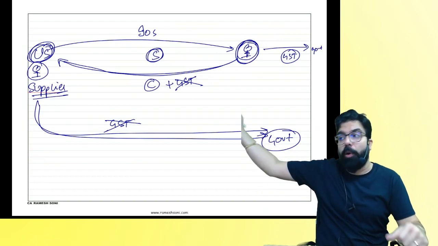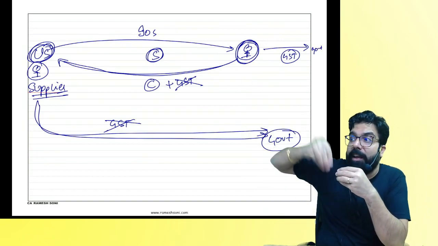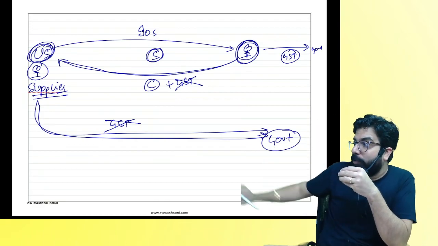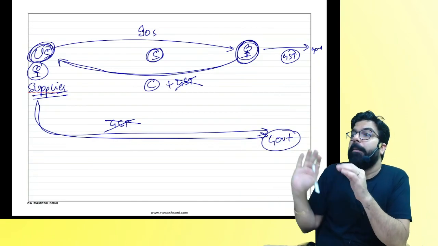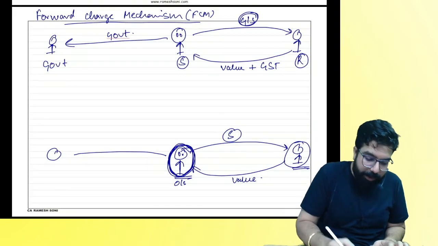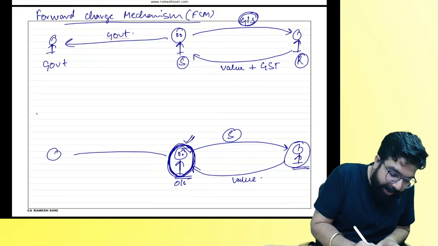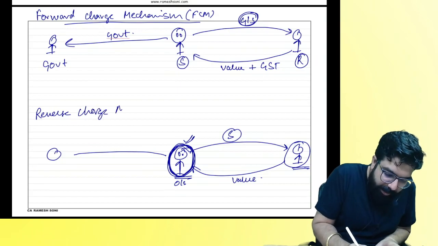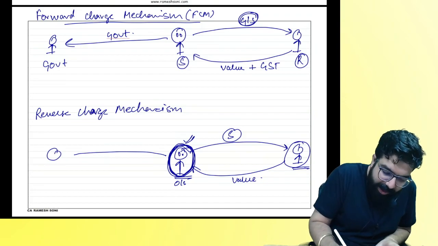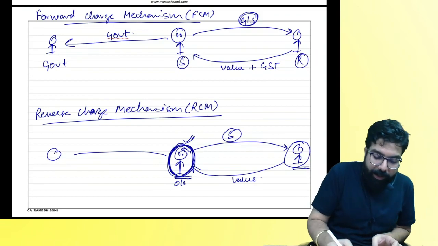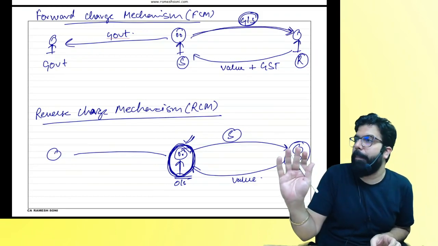So whenever you import the service, do you think the supplier will take registration in India and pay GST in India? Actually the supplier should collect from me and pay in India, yes? But government says sometimes it becomes difficult to recover from the supplier, and hence the government introduced the reverse charge mechanism. This is known as RCM. So generally the supplier will supply. Generally what happens? Forward charge.